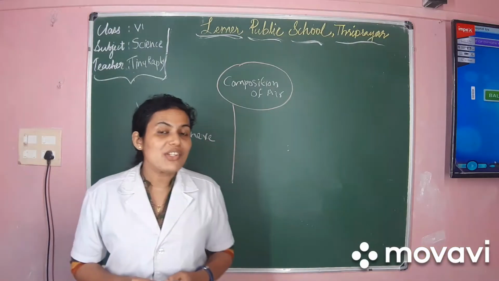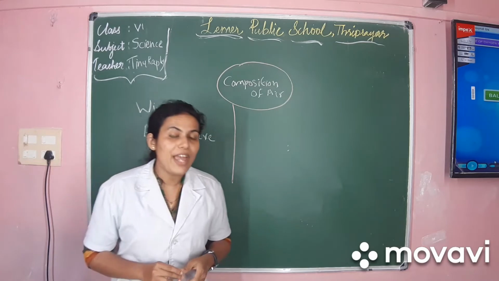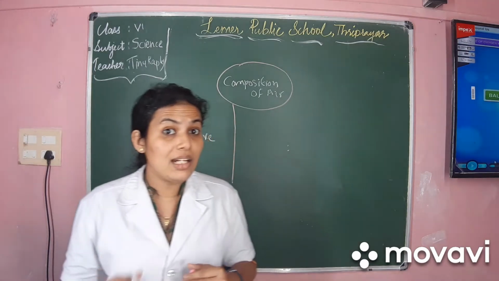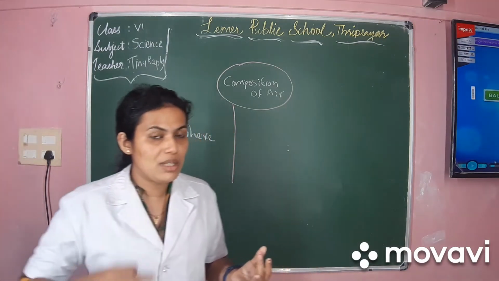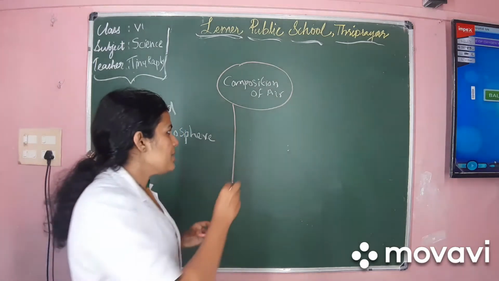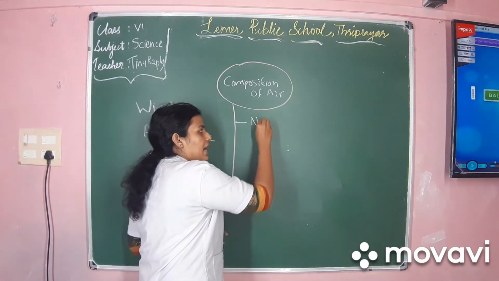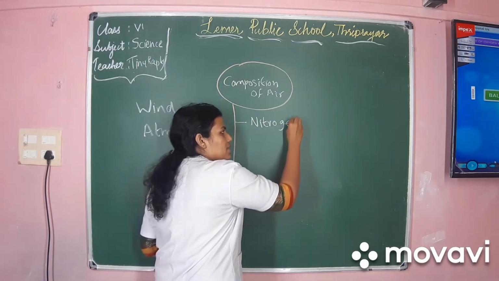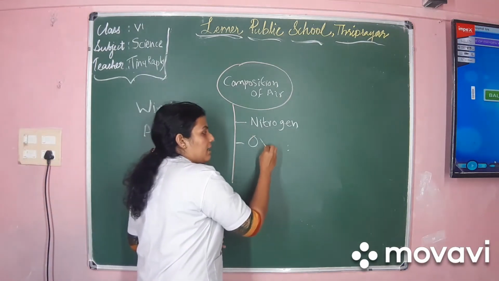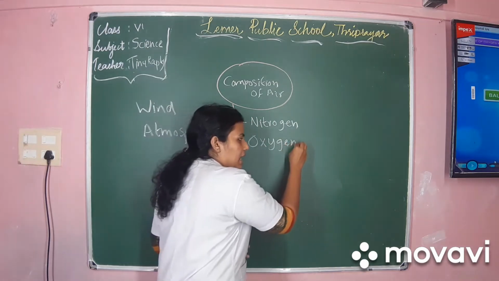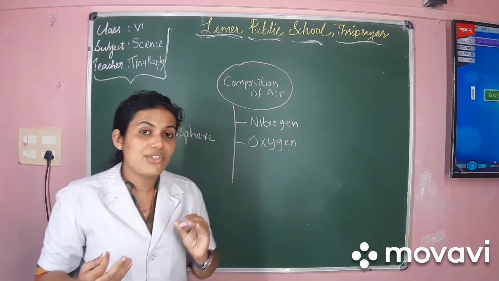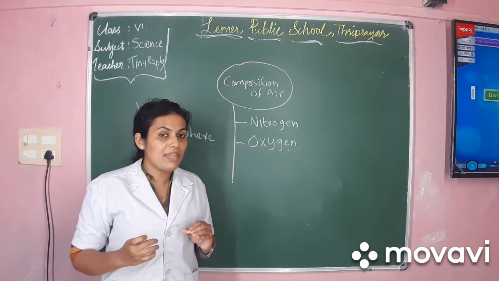So dear children, just now we learned the composition of air, isn't it? So what are the things air contains? Yes, the air contains a few gases as well as dust material, isn't it? So which are the gases air contains? Yes, the air contains nitrogen, isn't it? So the first gas is nitrogen. Then the second gas is oxygen, isn't it? The air contains oxygen. And in lower classes we have learned that the plants release oxygen and take in the carbon dioxide from the air, isn't it?